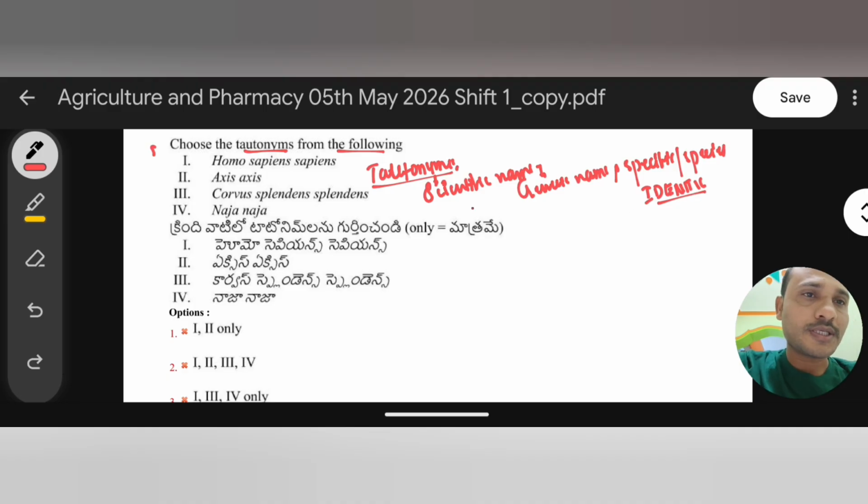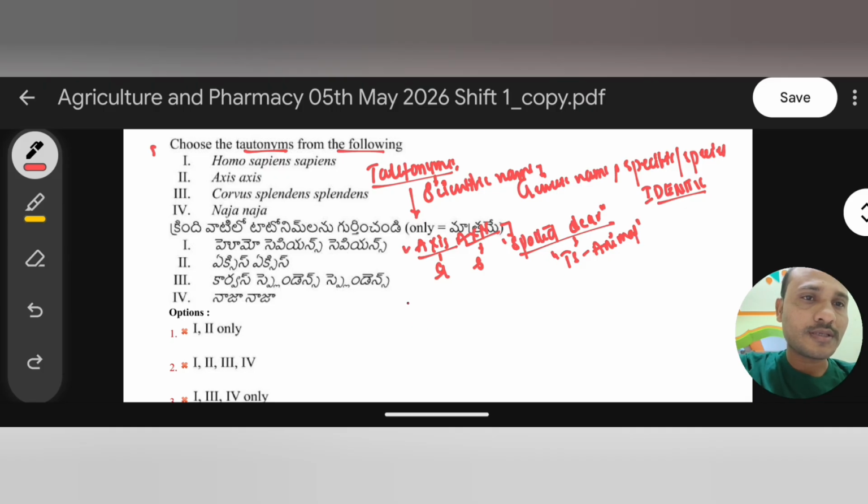For example, an example of a tautonym is Axis. Here Axis is a genus name and Axis is also the specific or species name. So both genus and specific names are identical. Such names are called tautonyms. Axis axis is the scientific name for spotted deer. Do you know, the spotted deer is the state animal of Telangana?